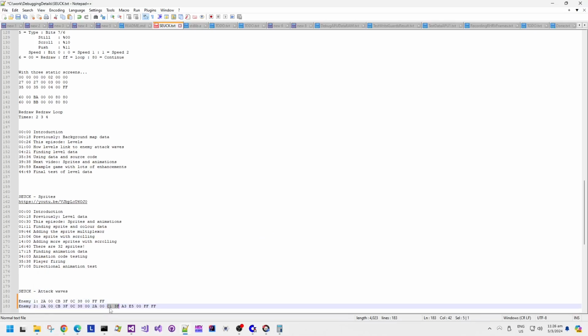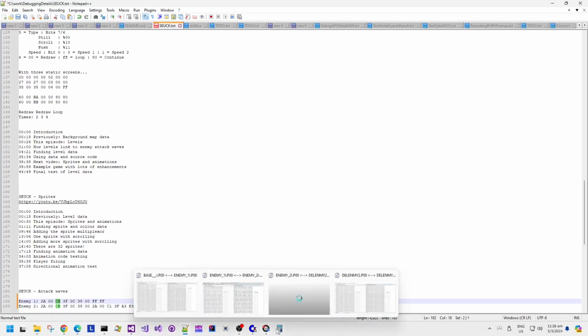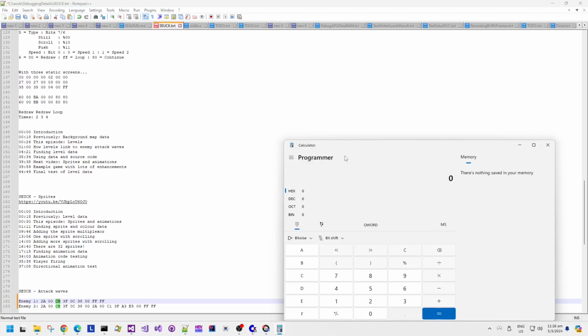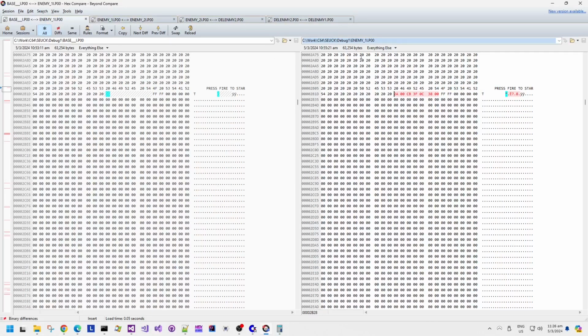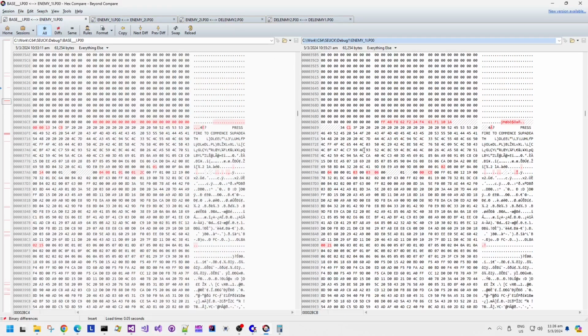And then 3FC1 is different to 3FCB. 3FC1 was that memory address for when the second enemy was added. So yeah, I think that tells me that this chunk of memory, these 7 bytes at the beginning, has a memory pointer to the chunk of bytes that was added at the end of the attack wave memory block there.